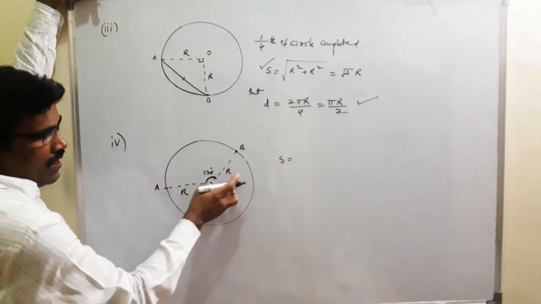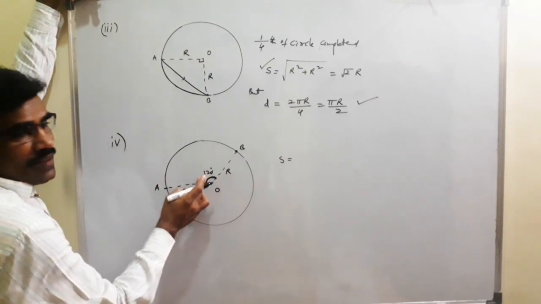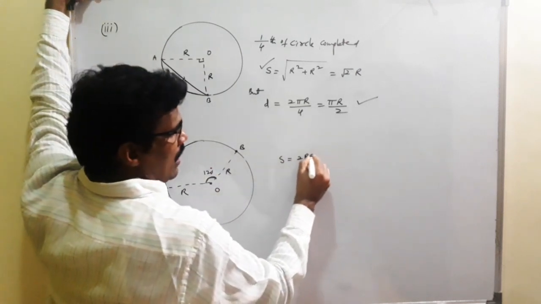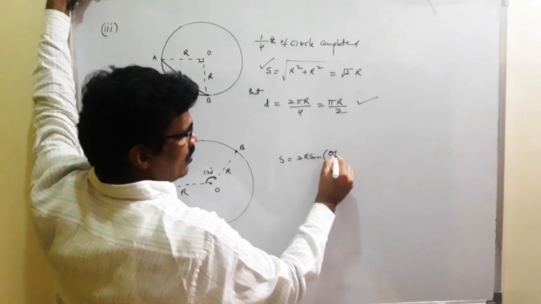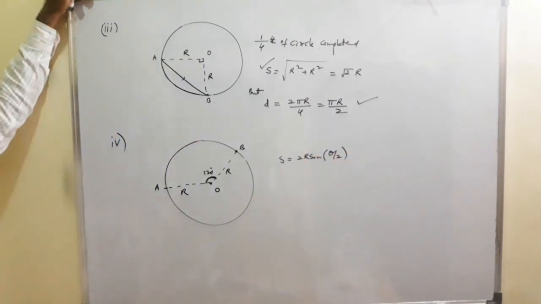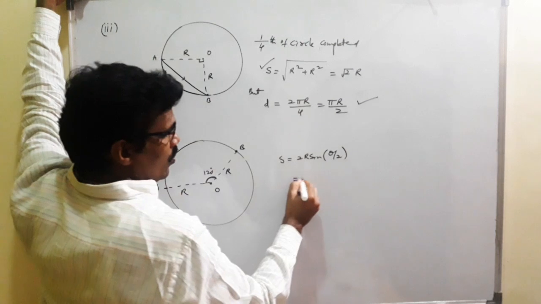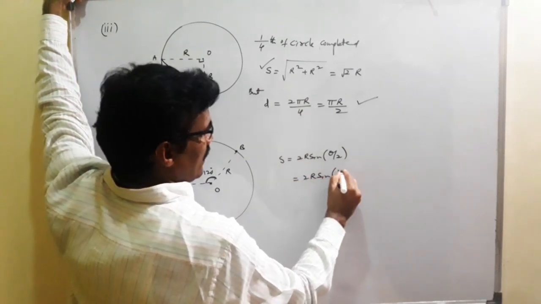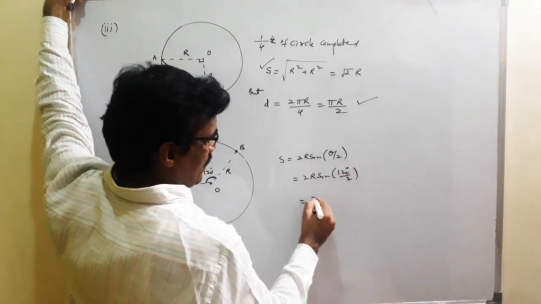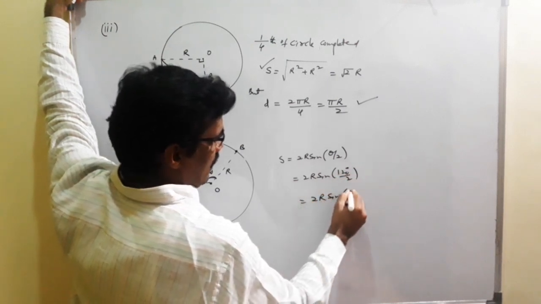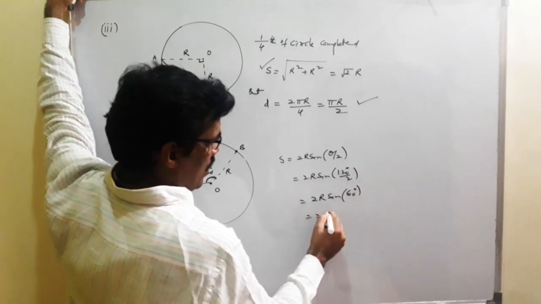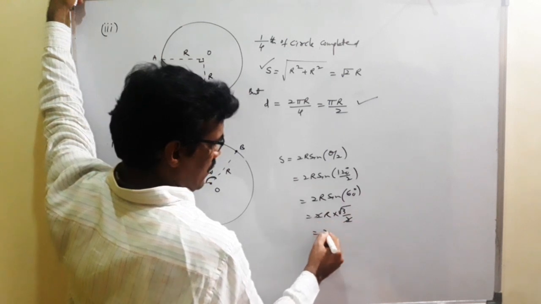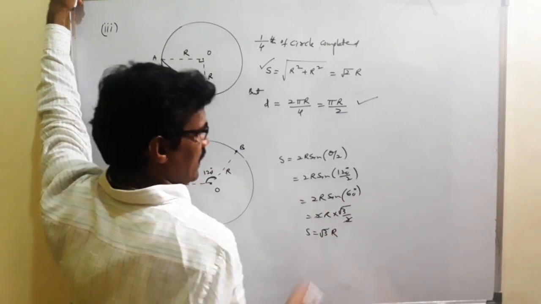Displacement here: R, 120 degrees. The displacement is 2r sin(theta/2). Therefore here, 2r sin of 60, since 120 divided by 2 is 60. That is 2r sin of 60 degrees. Sin 60 is root 3 by 2, so the 2 cancels. Root 3 r is the displacement.